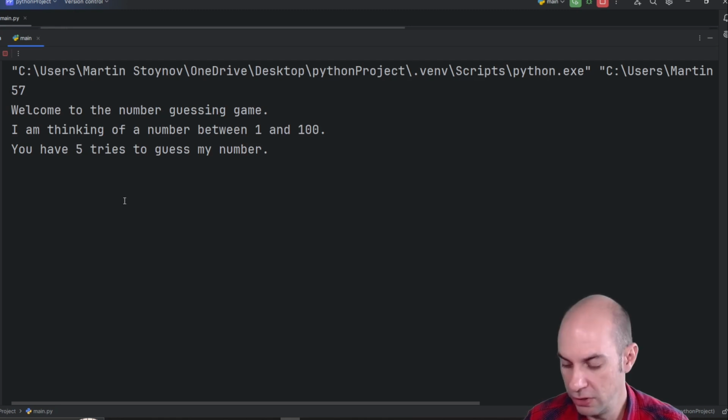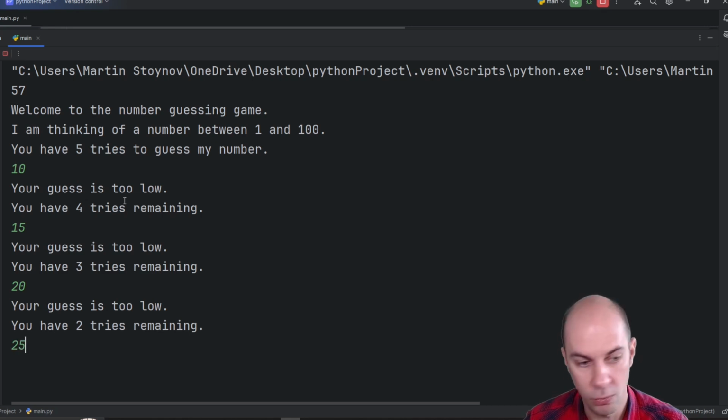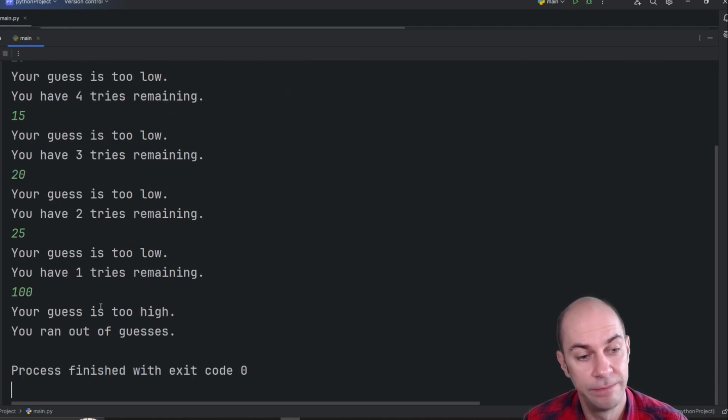And let's now not guess. So 10, 15, 20, 25. Now I have 1 guess remaining. And let's say I go for 100, which is too high. And now it says, your guess is too high. You ran out of guesses. And the game ends. So you can see, pretty fun game.